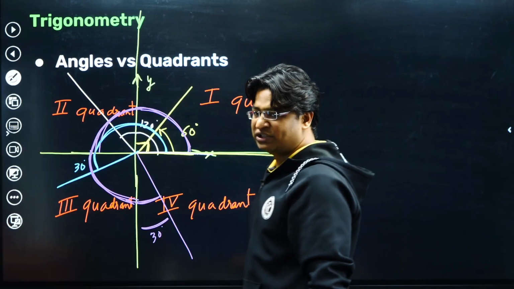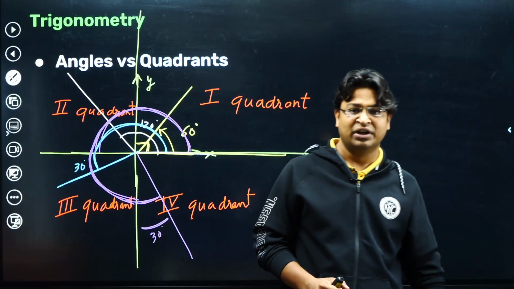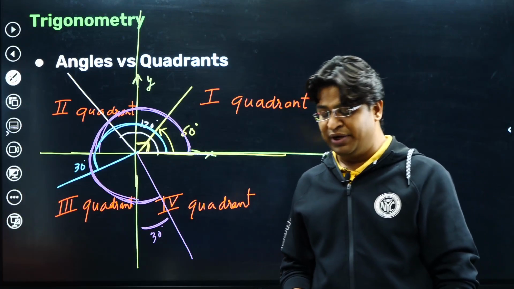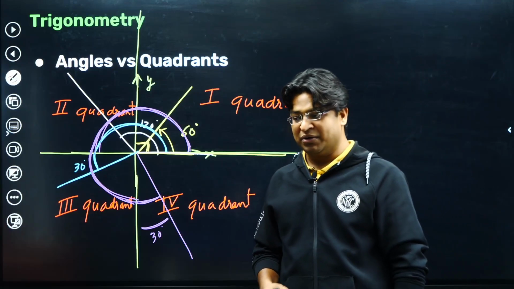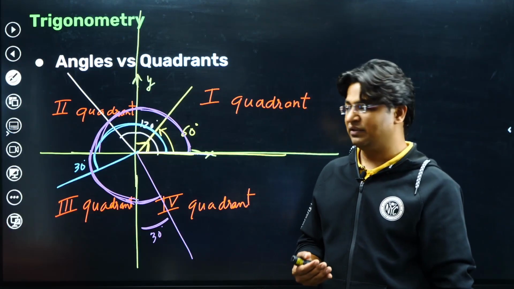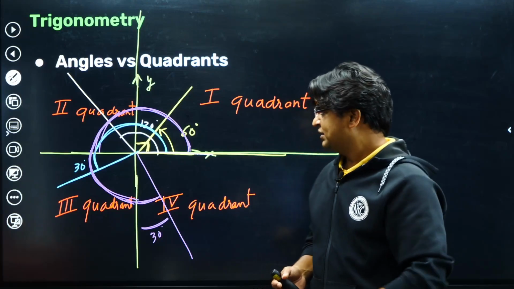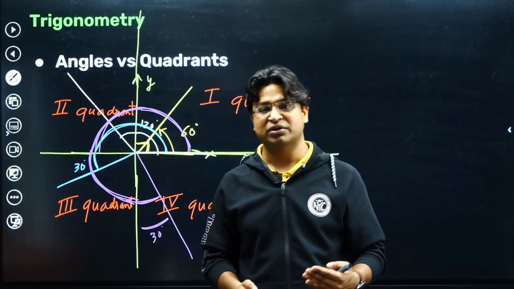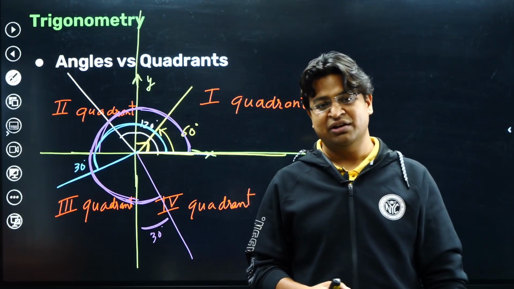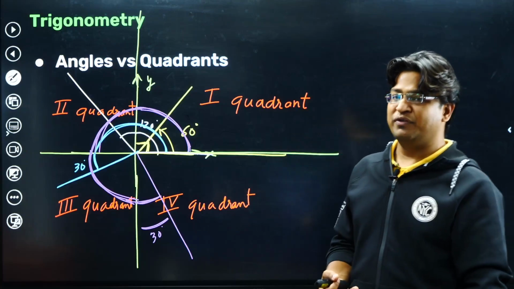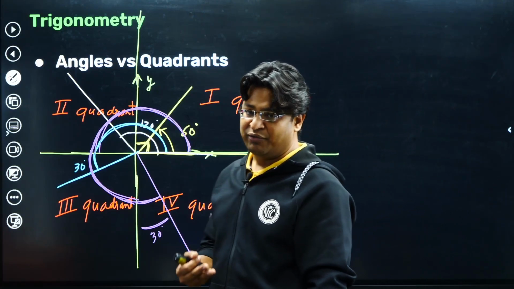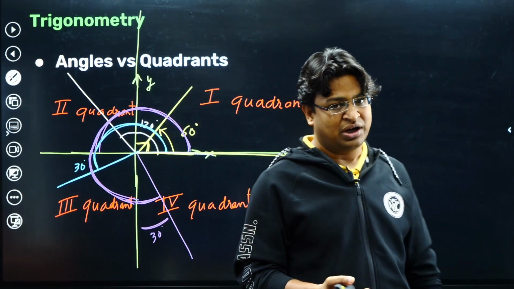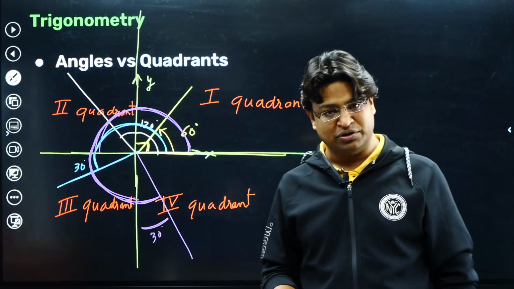Now, if you are already troubled by a thought, if you are wondering, what about 90 degrees? What about 180 degrees? What about 270 degrees? In which quadrant do they belong? Guys, you are confused here because you know that they will not belong to any quadrant. These are the boundaries of the quadrants, so we can't assign any quadrant to these boundaries. If there is an angle of 90 degrees and you are wondering which quadrant to assign to it, well, it does not belong to the first quadrant, it does not belong to the second quadrant.